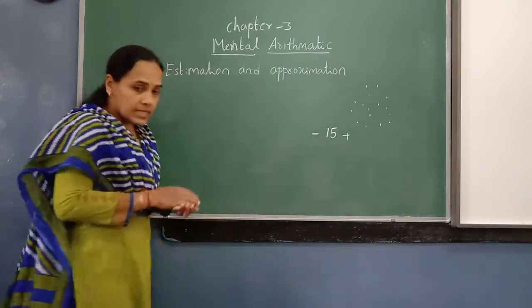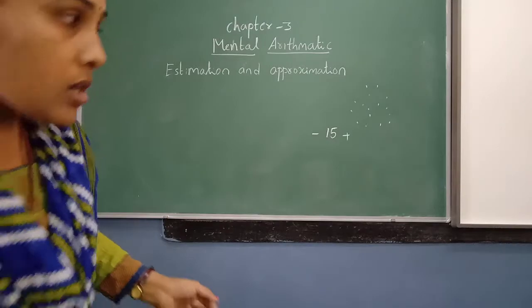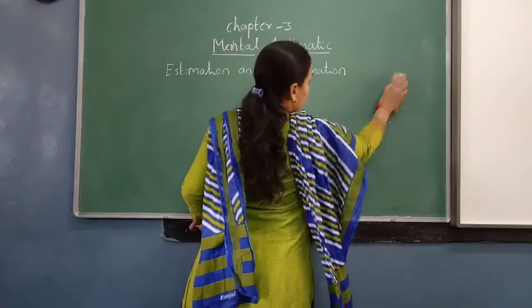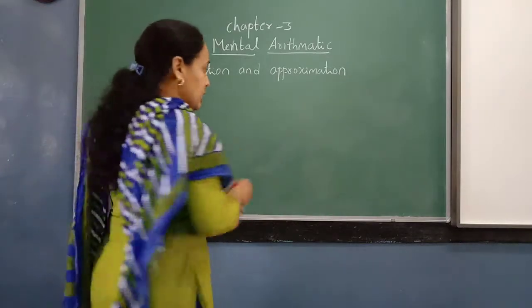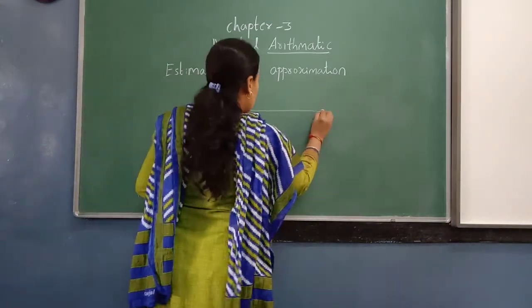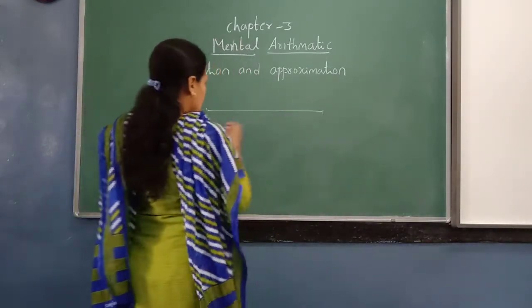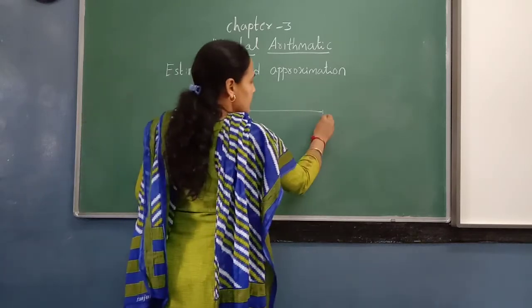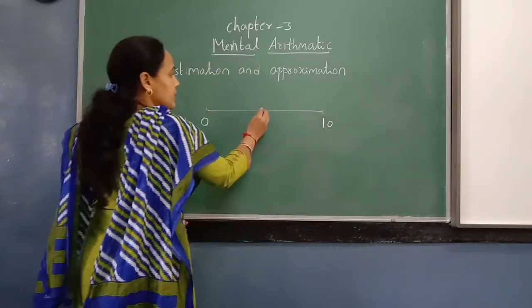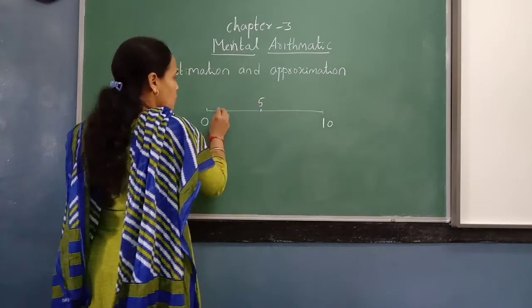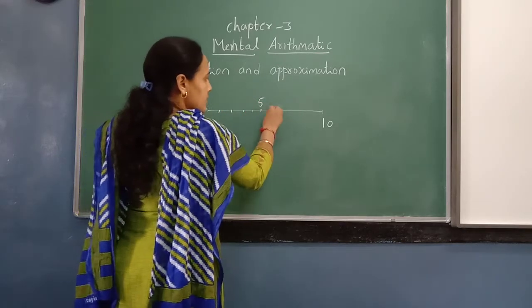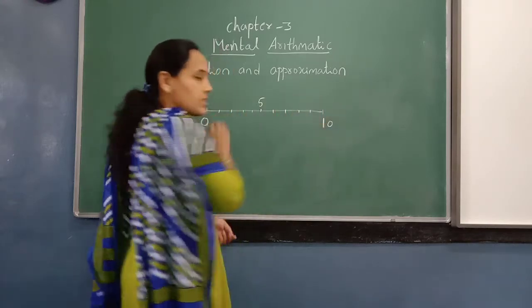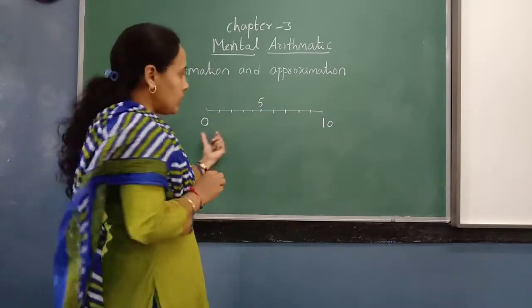So let us learn how to approximate or estimate the given number, or rounding off. You have learnt rounding off numbers in 3rd standard. This is a number line. This is 0 and this is say 10. The center number will be 5. So 1, 2, 3, 4, 5, 6, 7, 8, 9, 10, equal 10 divisions.